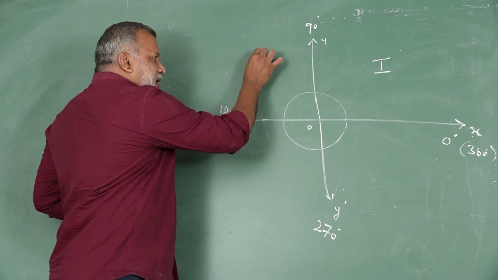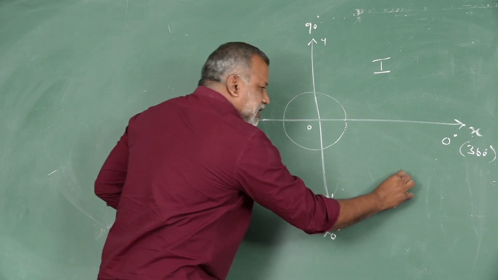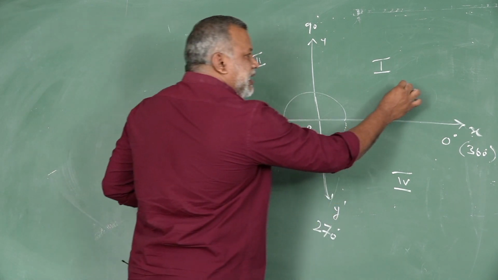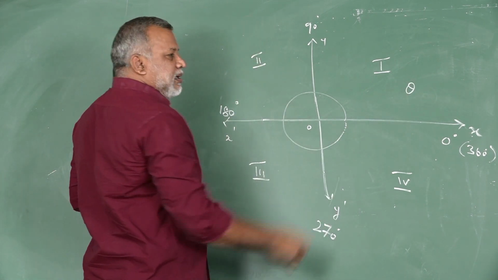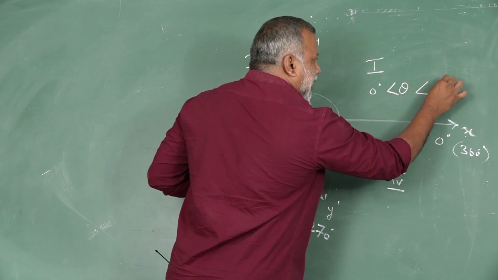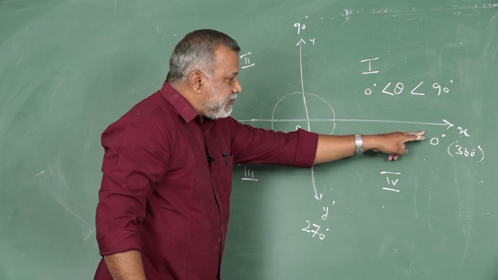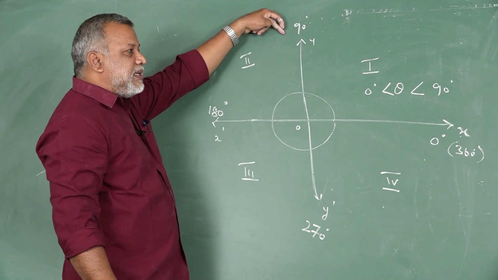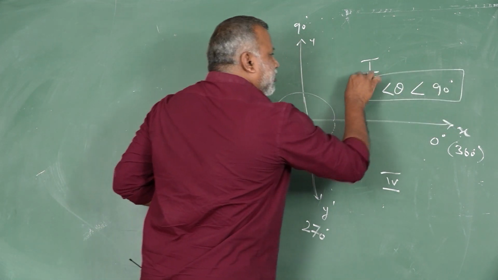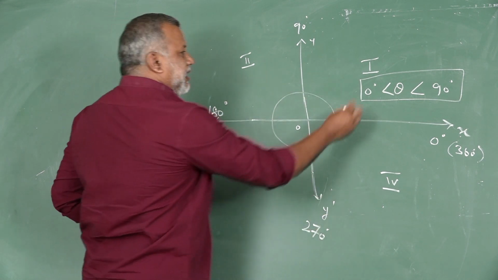This is the second quadrant. Another one is third. This is fourth. In the first quadrant, the angles theta, from where to where? It must be greater than 0 degree and less than 90 degree. So 0 degree lies on the x-axis, 90 degree lies on the y-axis. Therefore, in the first quadrant, you are going to study theta greater than 0 degree, less than 90 degree.